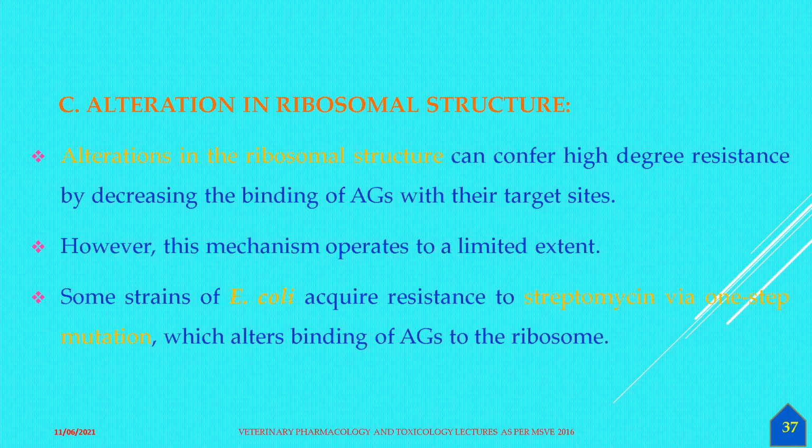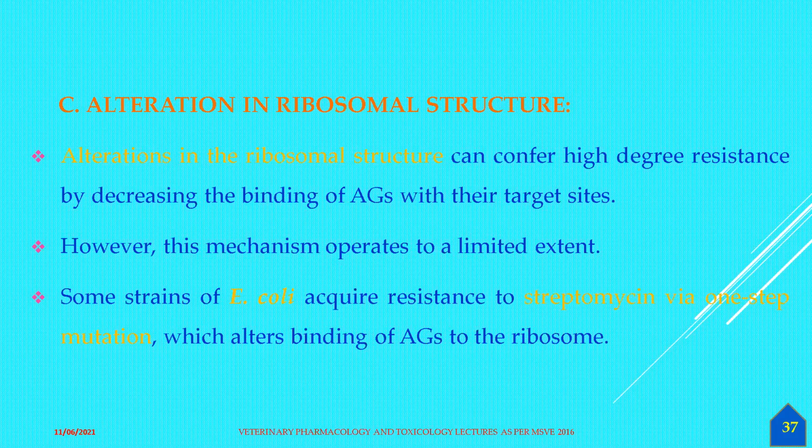That is, entering the bacterial cell, and also the enzymes that are secreted. These are the two main things that contribute majorly to bacterial resistance. And some strains of E. coli acquire resistance to streptomycin via one-step mutation.